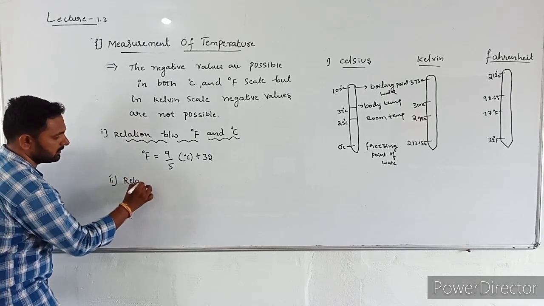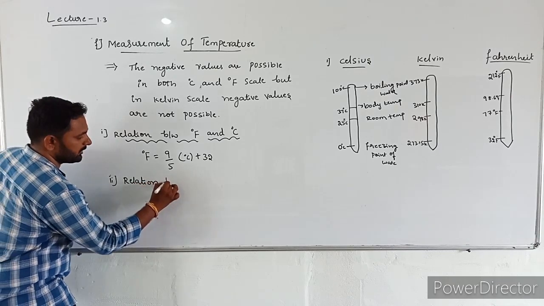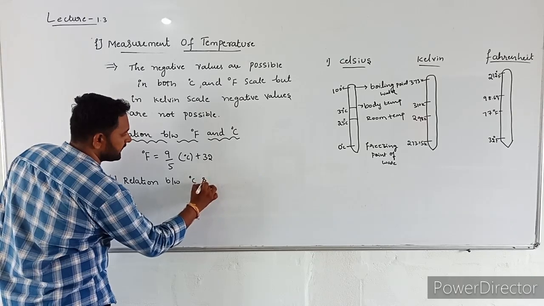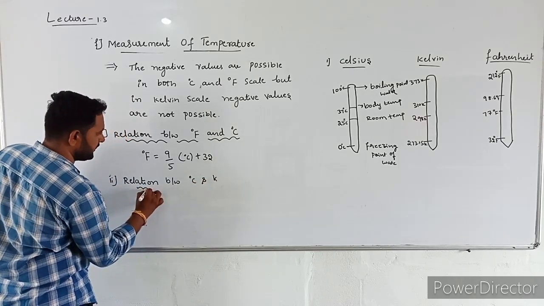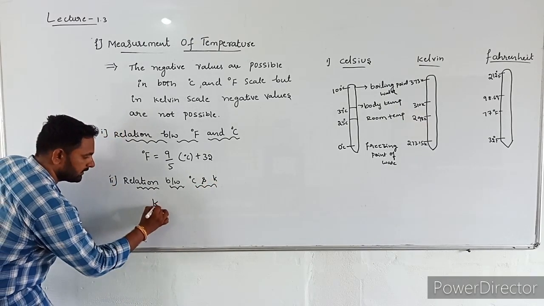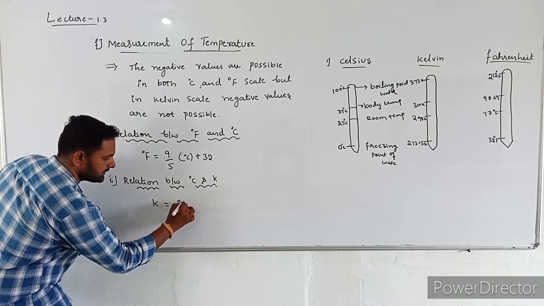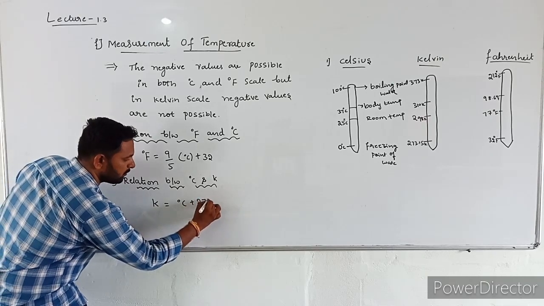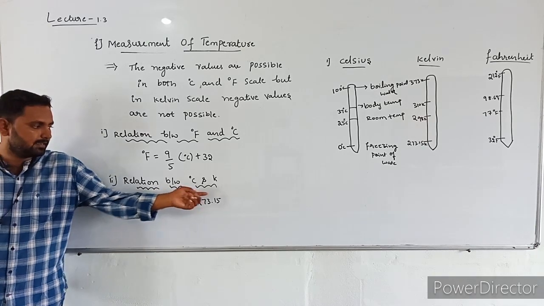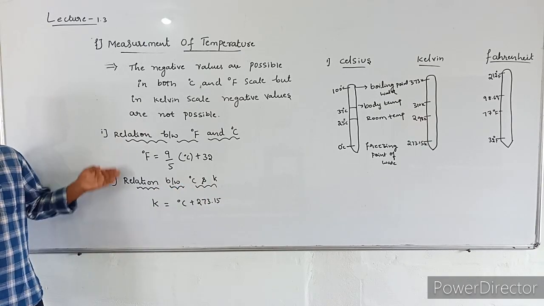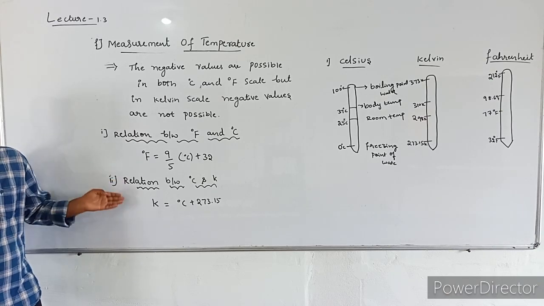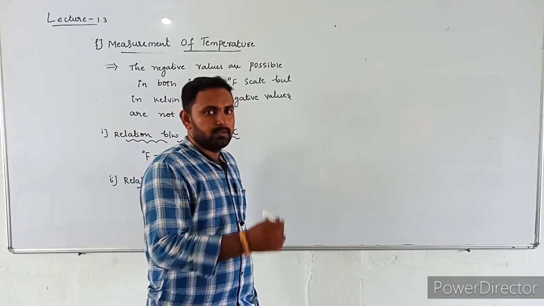The second relation, the relation between degree Celsius and Kelvin. K is equal to degree Celsius plus 273.15. This is the relation between degree Celsius and Kelvin. These two relations are very, very important for competitive exams and board exams. Let us solve some numericals.